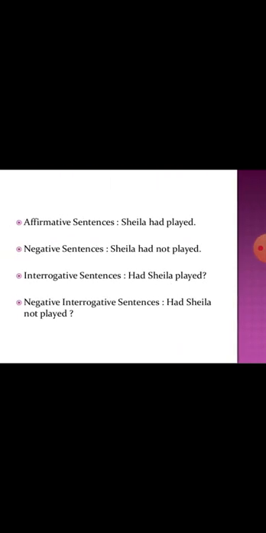Similarly, if you want to convert this type of sentences into negative form and interrogative form, simply you have to add not, because had is the helping verb here. Sheila had not played. Had Sheila played? with a question mark is the interrogative sentence.